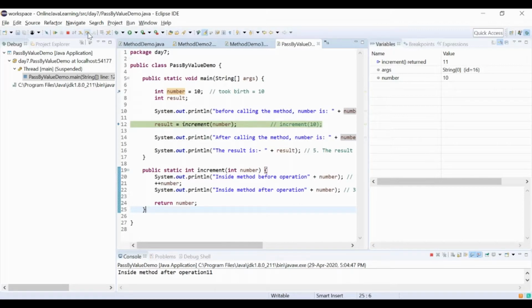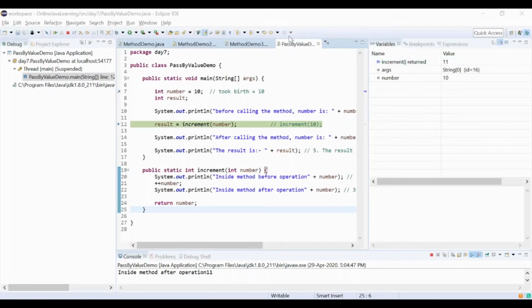Right, so before dying, it has handed over. See here, do you see this line? Return 11. The increment method returns 11, right? And to whom has it returned its asset? To the result variable of the main method. It is just like the property our parents leave to a child in the child's name. So what it has done is, whatever asset I have, I just hand it over to this guy, the main method's result variable, something like that.